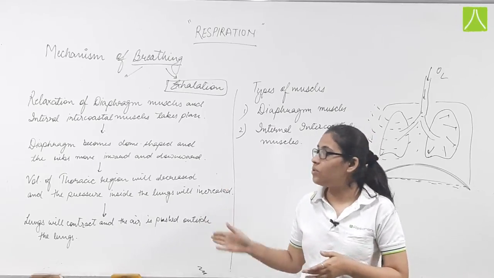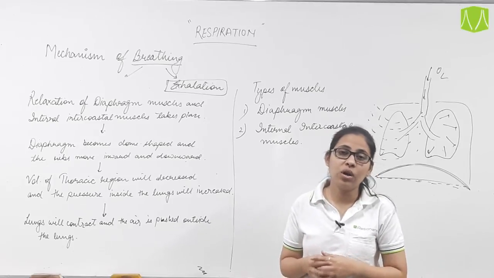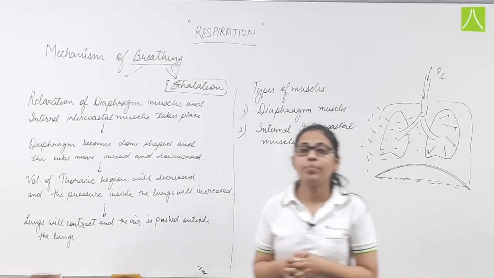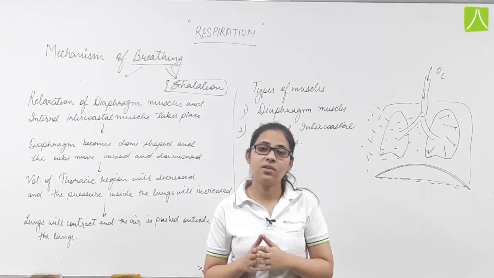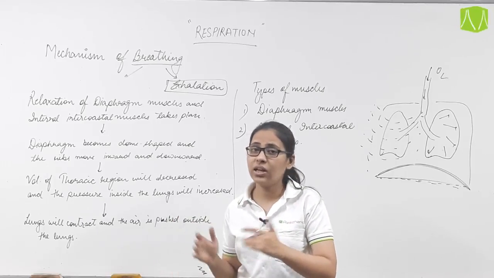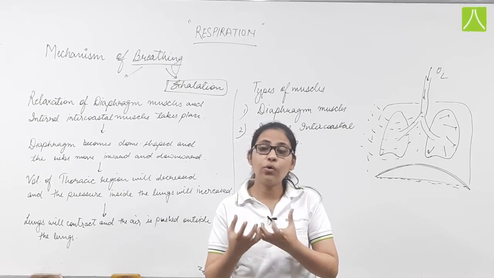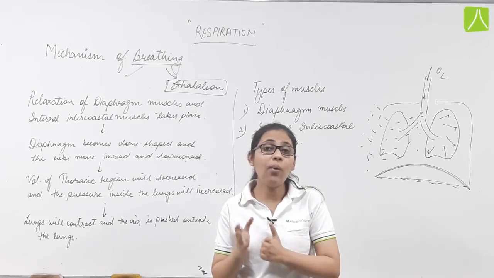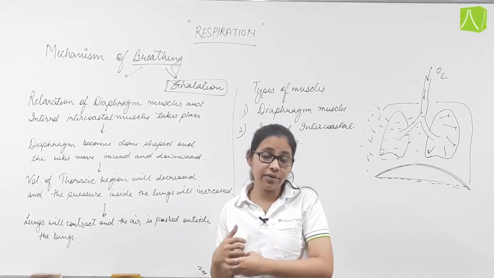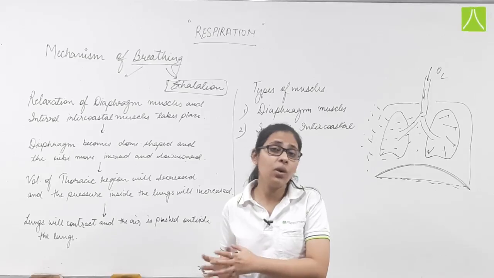So these are the events which take place during breathing. These are the muscles which play a major role during breathing. So that's all about breathing. We will study how the gaseous exchange takes place, since we have seen that inhalation will occur, the uptake of oxygen will occur in this way and the CO2 is exhaled in this way. Now how are CO2 and O2 exchanged internally, inside the individual? How will this gaseous exchange take place?